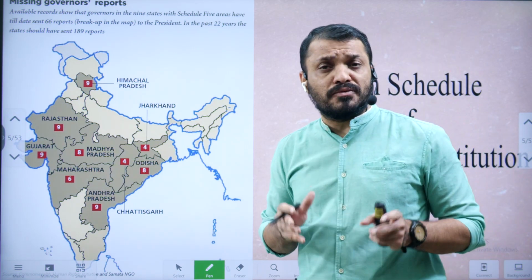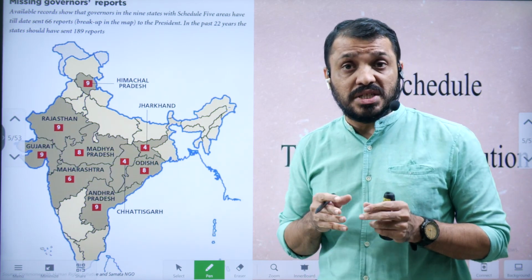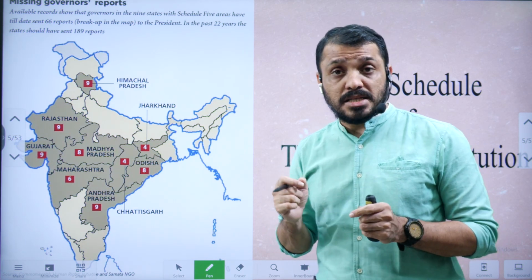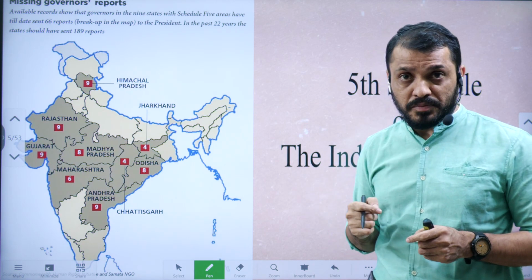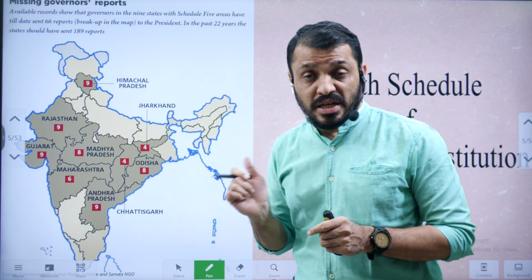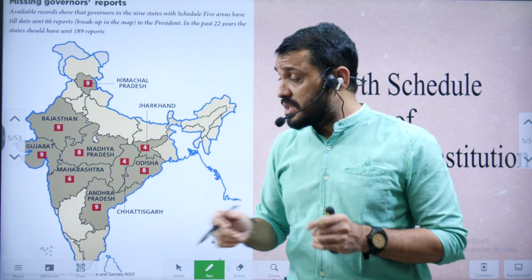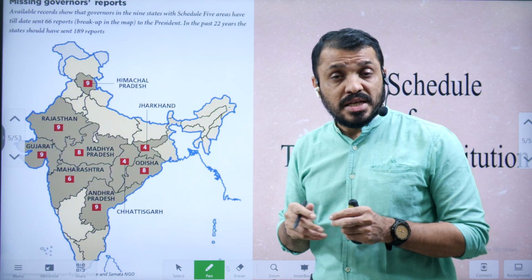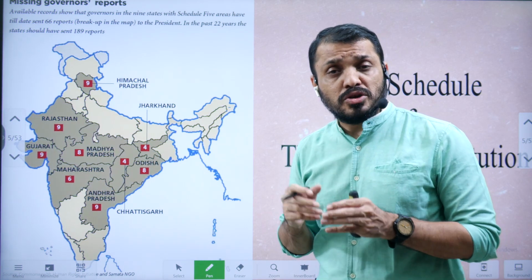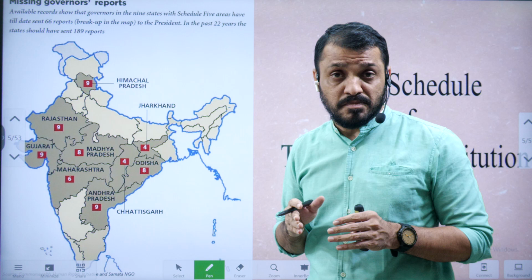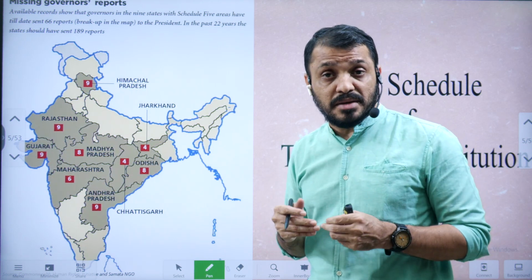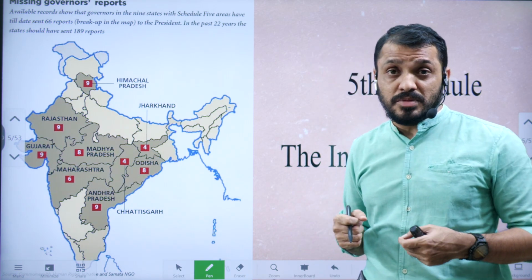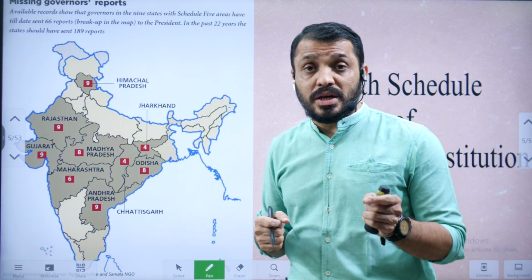So first, what is the 5th schedule? The 5th schedule of the Indian Constitution deals with the administration of the scheduled and tribal areas other than Assam, Meghalaya, Tripura, Mizoram. Now, the 5th schedule is effective in around 10 states in India. In these areas, a significant tribal population is there. So, to administer the tribal areas, which have a distinct cultural as well as administrative mechanism, and to respect them, we are following the 5th schedule.